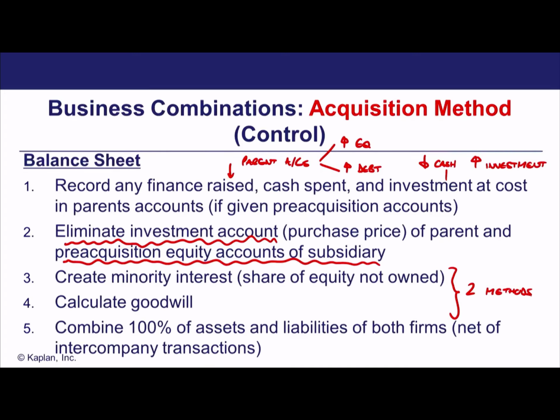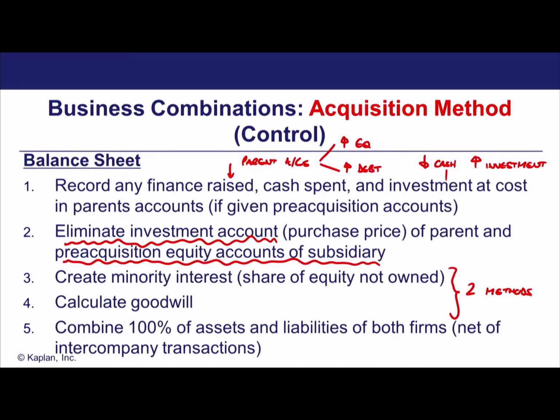We'll also create goodwill. Now, we looked at goodwill when we looked at acquisition accounting for associates. And we said with an associate, we've got that one-line consolidation, but within that one-line consolidation, there was a goodwill figure. And of course, that goodwill figure was the difference between the price we paid to acquire the associate and our share of its fair market value net assets. Well, that's actually referred to as partial goodwill. So we're going to create a minority interest. We're going to create goodwill.